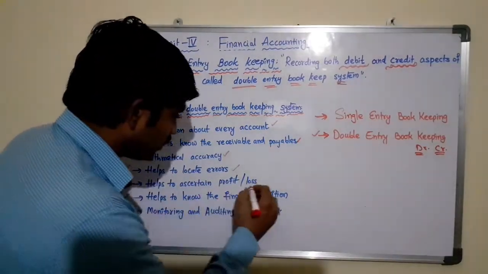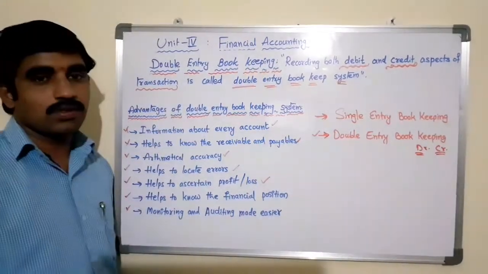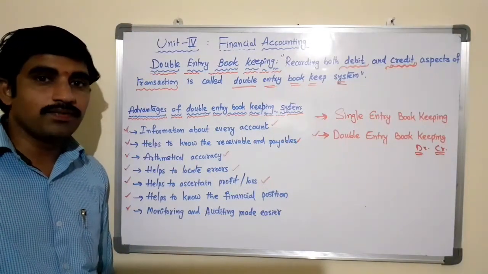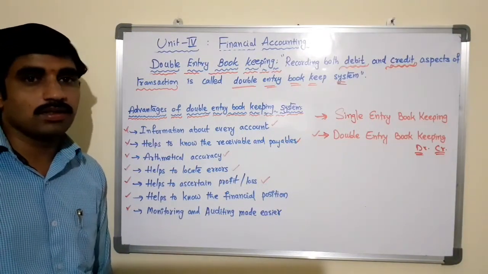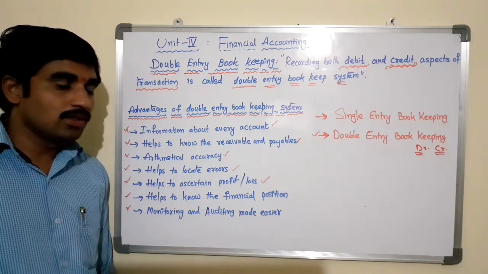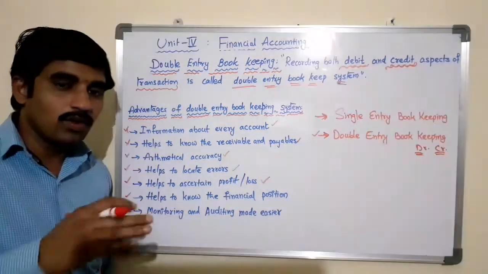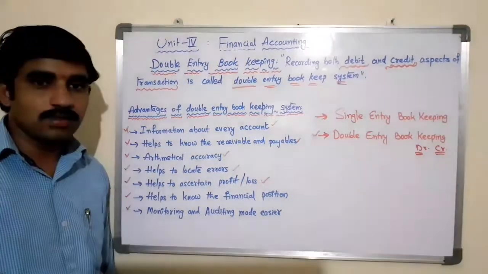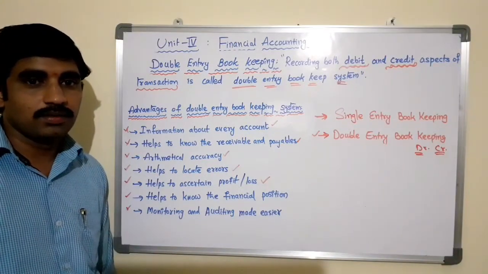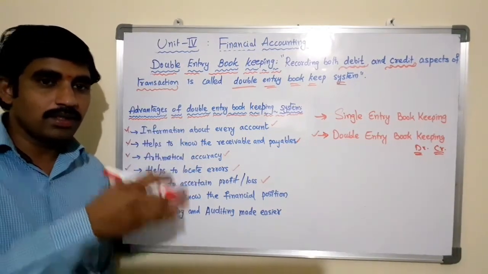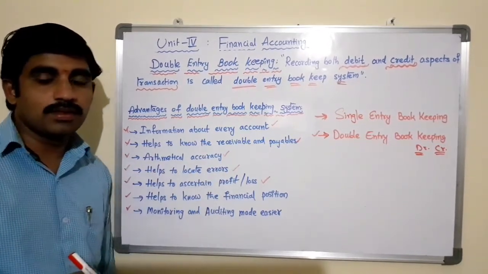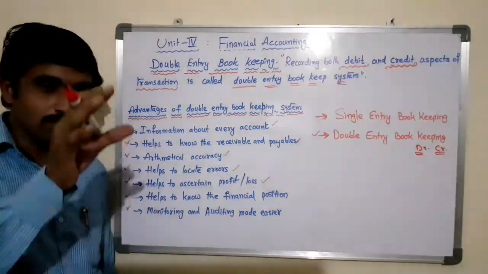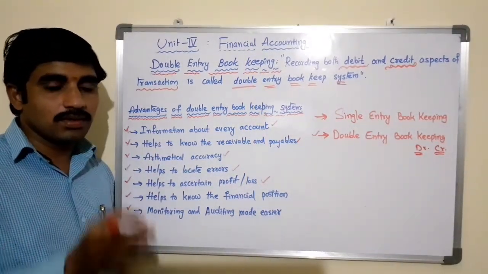The next one is that it helps to ascertain the profit or loss. The profit and loss account can be prepared without much difficulty under the double entry accounting system, unlike the single entry system. Everything is recorded as per debits and credits, and we have prepared the ledger accounts in the ledger book.